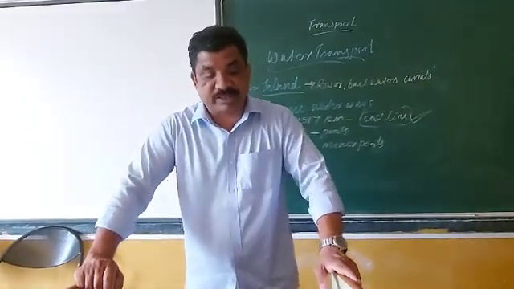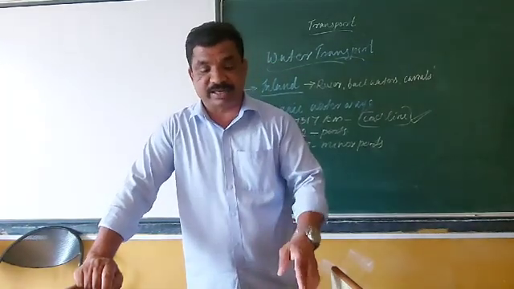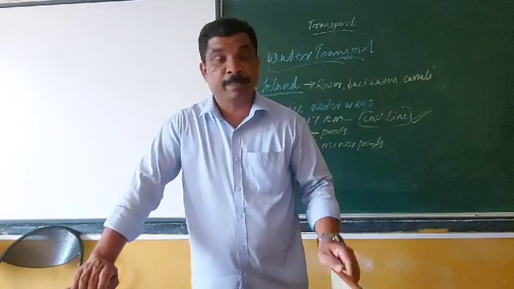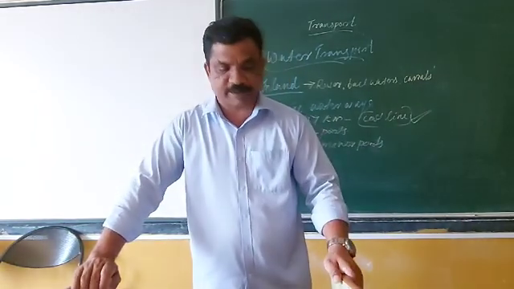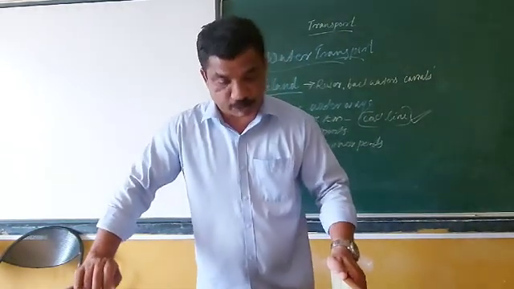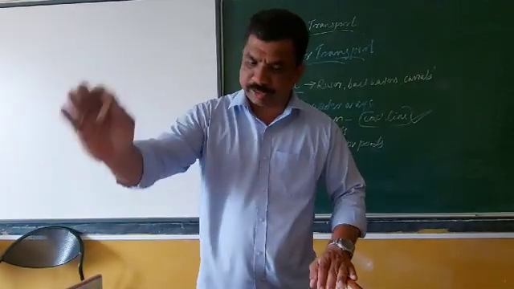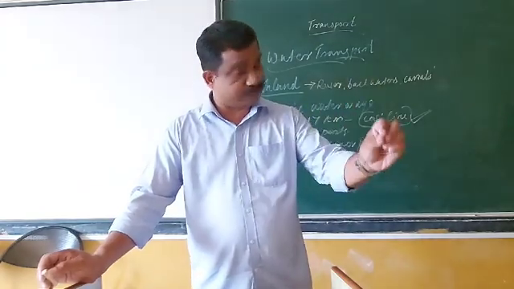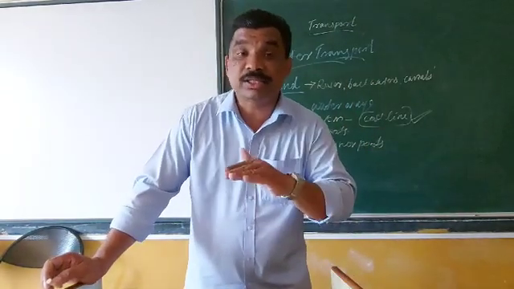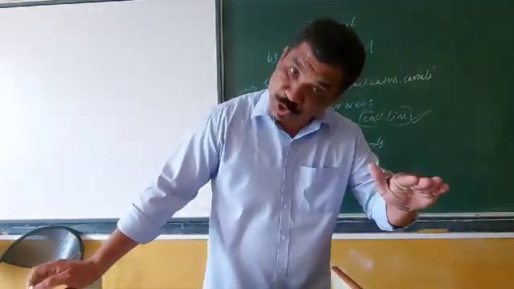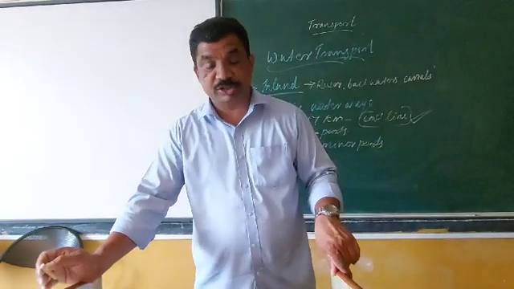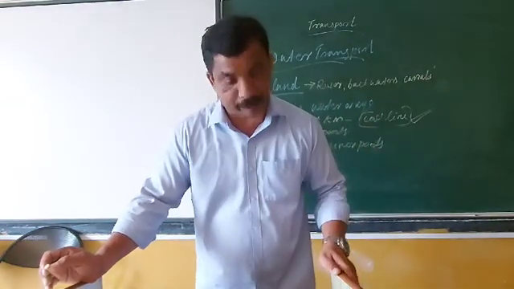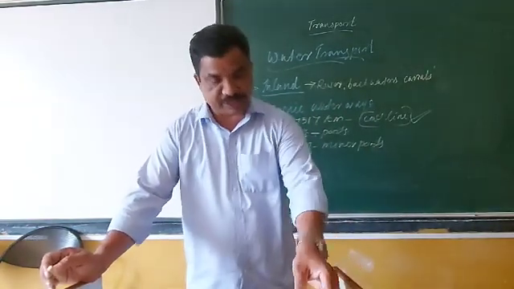Southern, or we can say rivers in the peninsula, are not ideal. The reason is it is seasonal, it is rainfed rivers, it is shorter in distance and has a number of waterfalls. But northern India is suitable. The reason is it is perennial throughout the year. The slope of the river is very gradual there and enough depth is there. These are the 3 points. You please remember it.